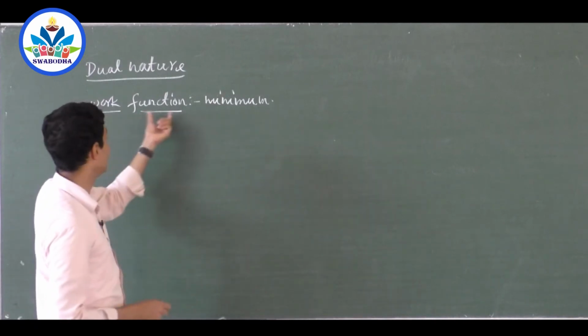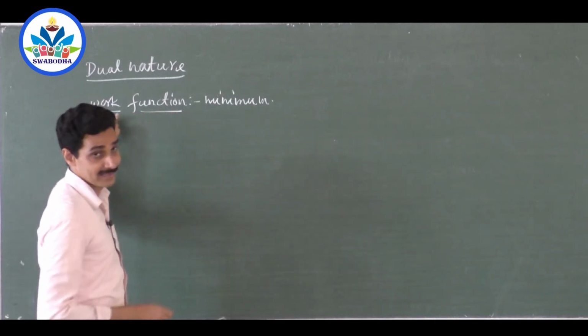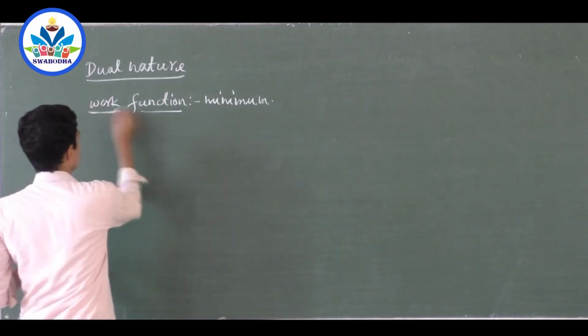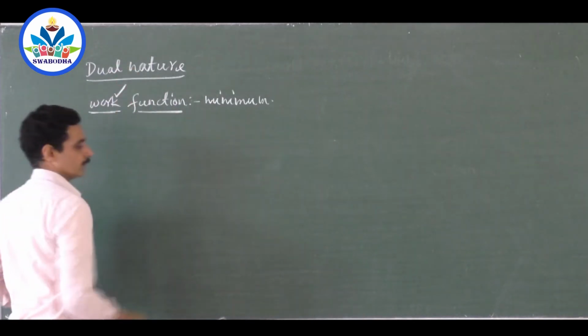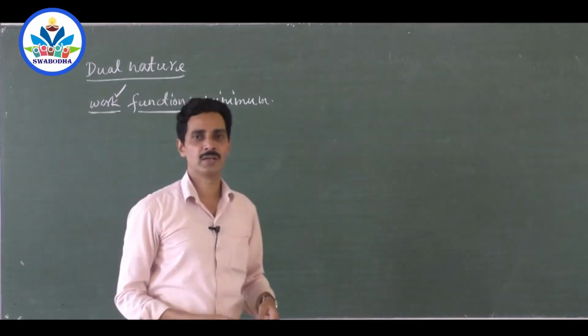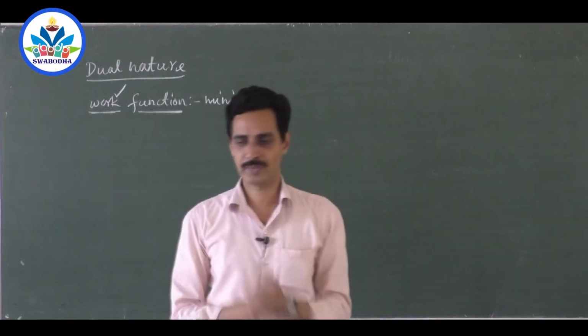So you don't get any energy term here, right? Because work is energy, right? So from here onwards you have to pick it up. Work function is the minimum energy required to remove an electron from the surface of a metal.